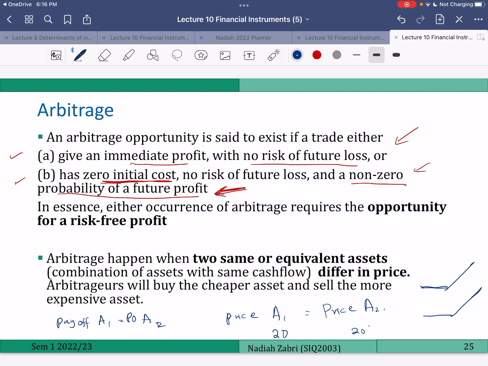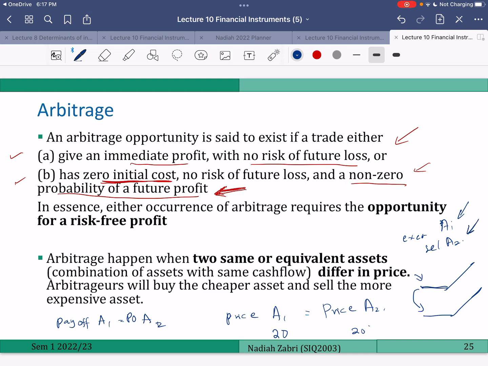So in the example earlier, they bought the cheap one and then sold the expensive one, right? So this one will get an income at the exercise date. This one will have a liability to pay at the exercise date.